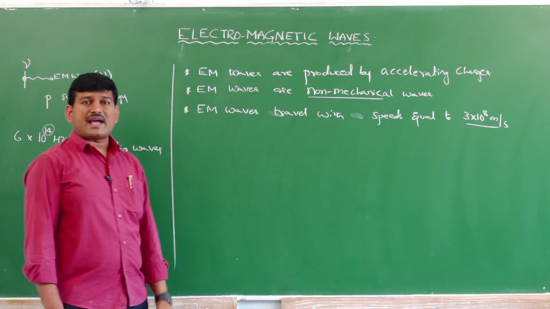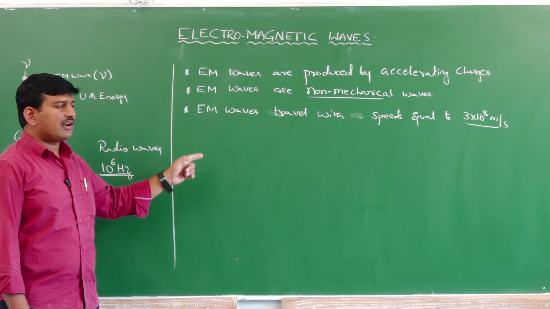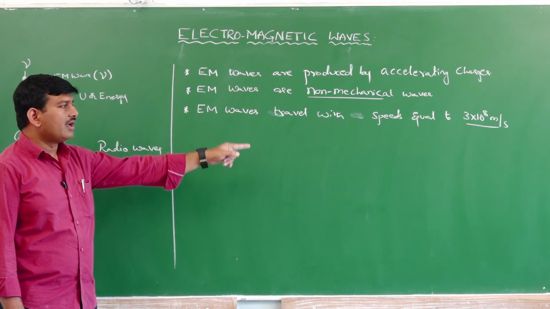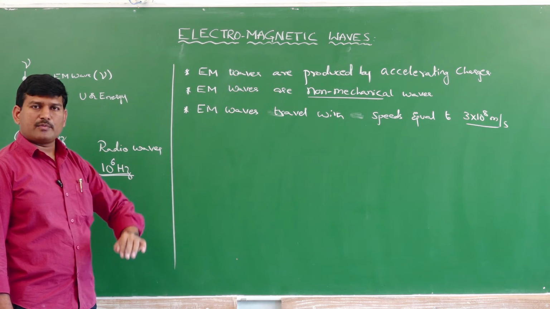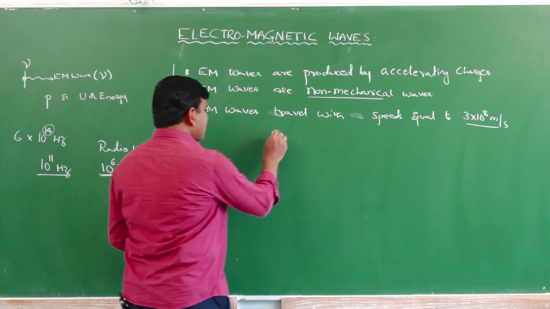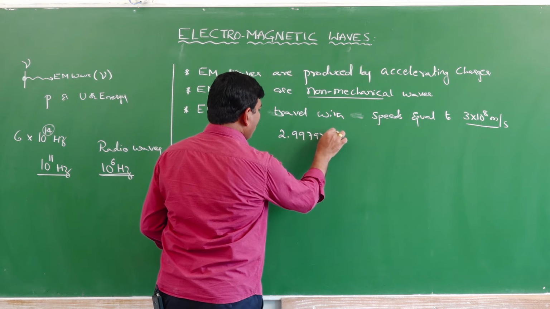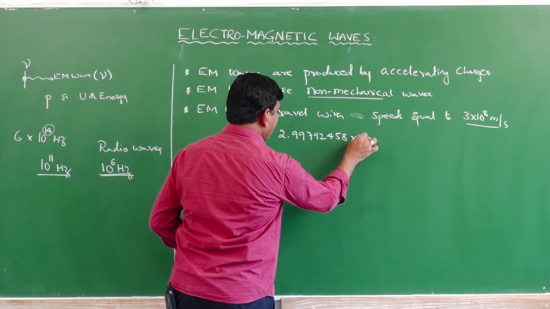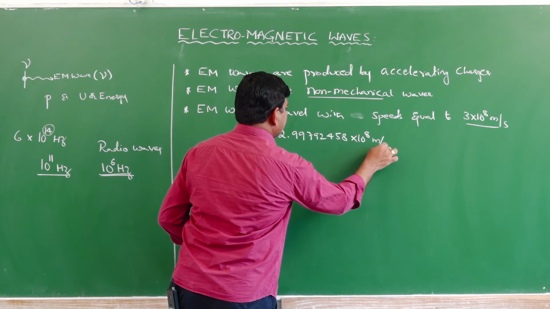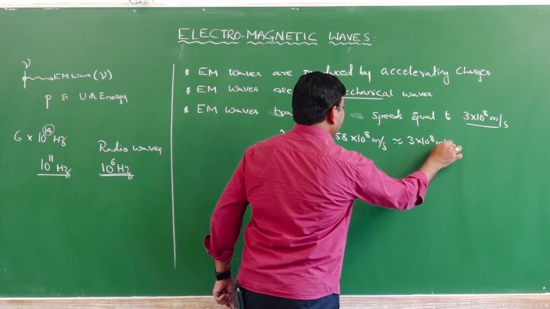Even using Maxwell's electromagnetic wave theory, the speed of the electromagnetic wave is theoretically calculated to be almost equal to 3 into 10 power 8 meter per second. Most precisely it is 2.99792458 into 10 to the power of 8 meter per second, which is approximated as 3 into 10 to the power of 8 meter per second.